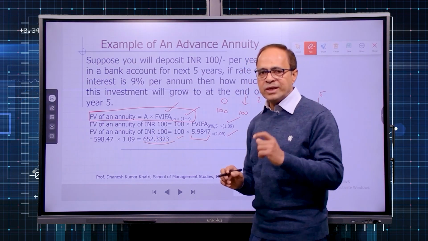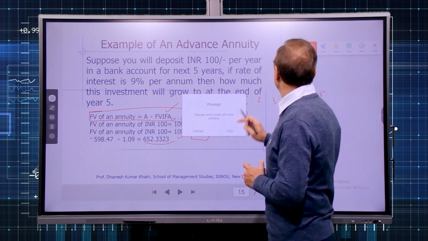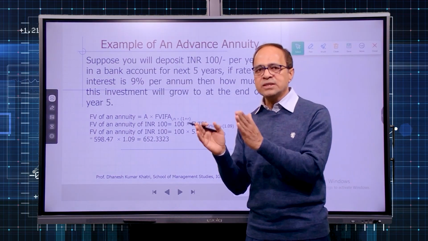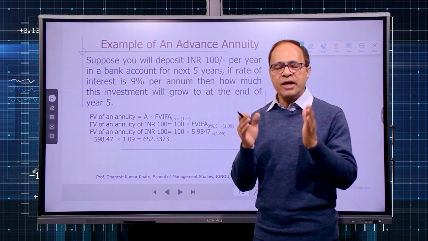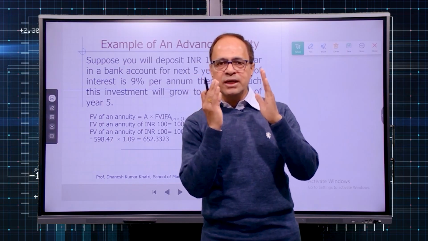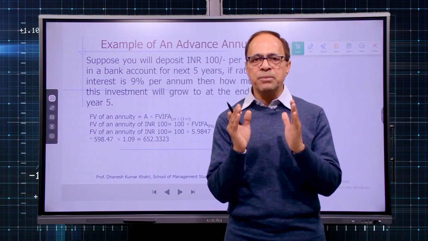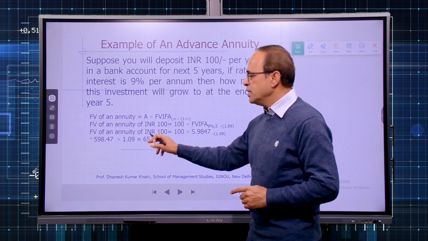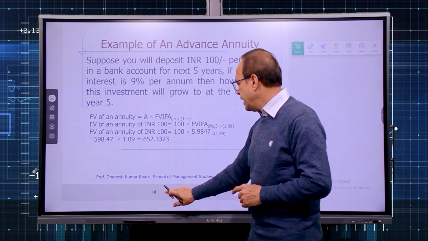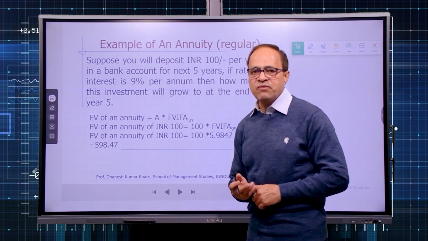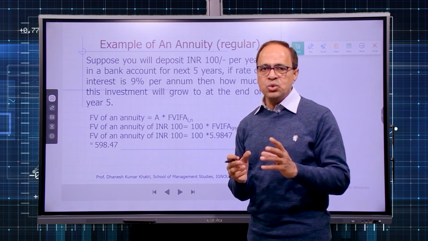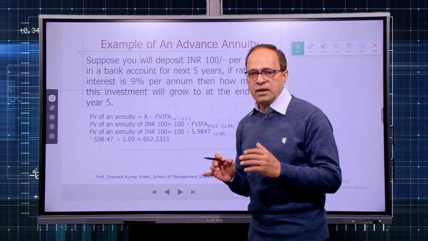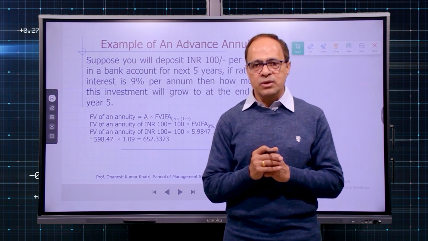652.3323. Now you can see when we were talking about regular annuity, the future value was less. When it is advance annuity, the future value is more. Definitely, since you are depositing money at the beginning of each year, you need extra compensation for 1 year. So you can see in advance annuity the amount becomes 652, and in regular annuity the amount becomes 598. The difference is due to making advance payment. So this is the way the future value of an advance annuity can be calculated.